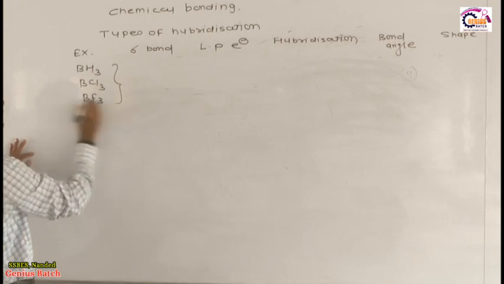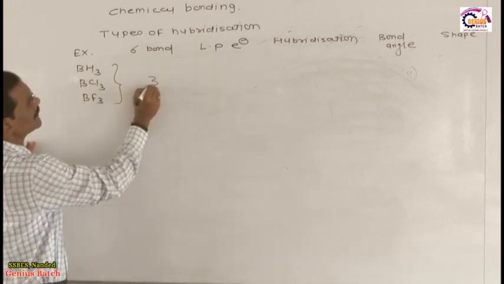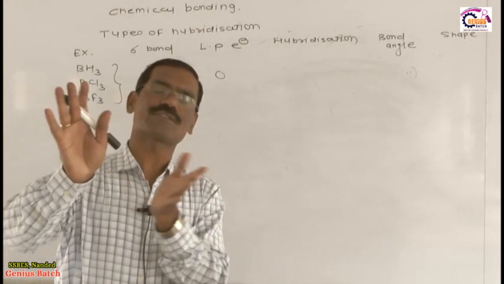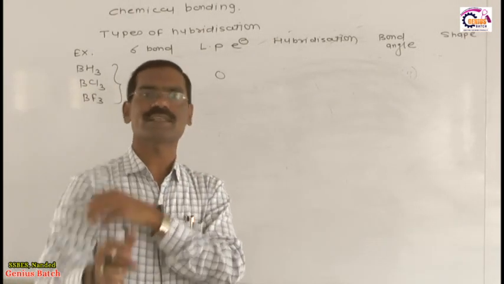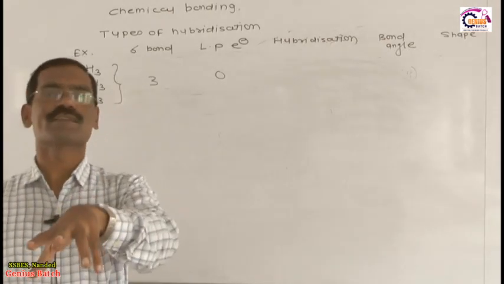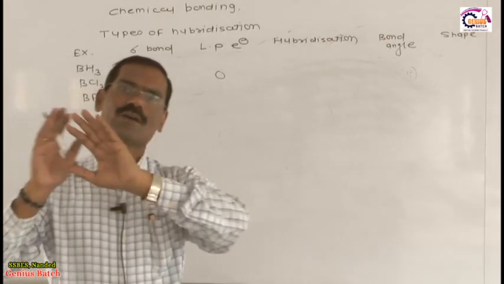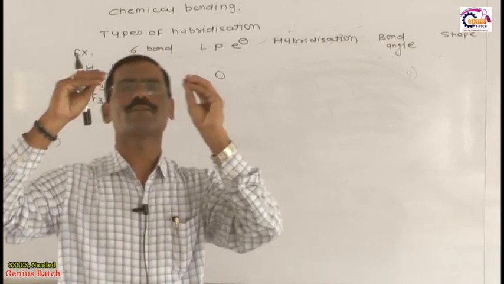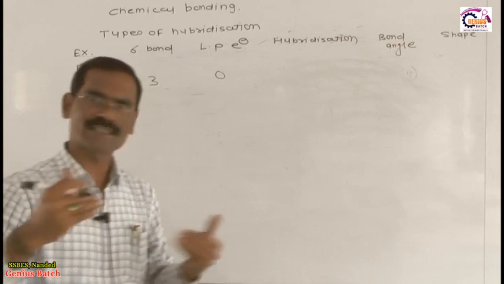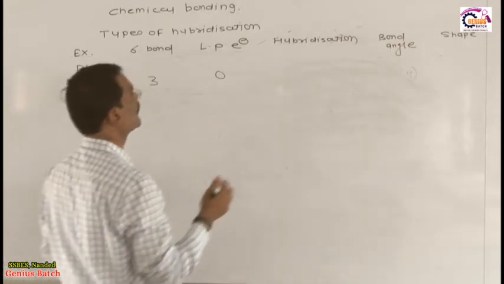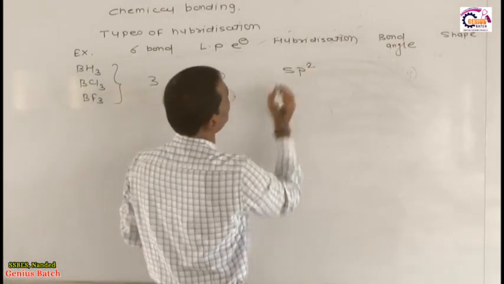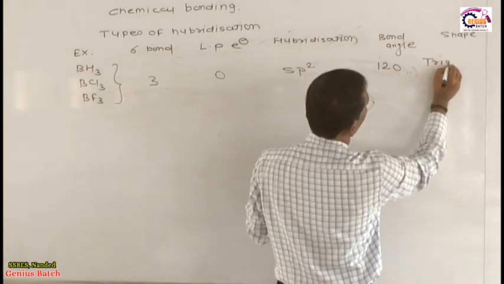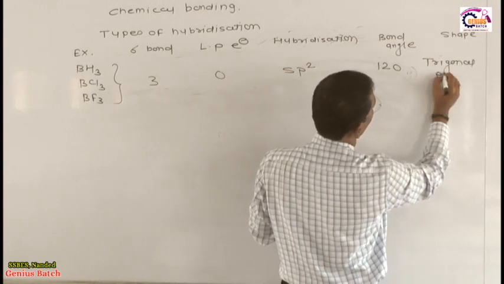All these three molecules have 3 sigma bonds, 0 lone pair. This is regular geometry, because if a lone pair is present, then geometry is distorted and bond angle is reduced. Otherwise, if lone pair is absent, normal geometry, normal bond angle, and the molecule is no doubt 100% non-polar, because each bond cancels its dipole moment. Then hybridization is sp2. If hybridization is sp2, then bond angle is 120, and the geometrical shape of this molecule is trigonal planar.